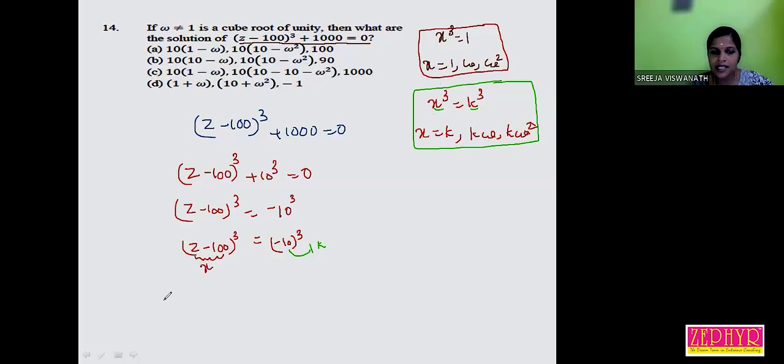This is x and this is k. So z minus 100 is equal to k, that is minus 10, z minus 100 is equal to minus 10 omega, and z minus 100 is equal to minus 10 omega square. Is it right?